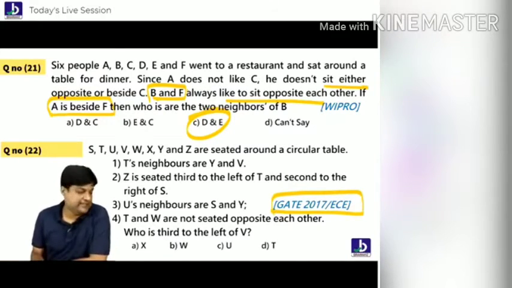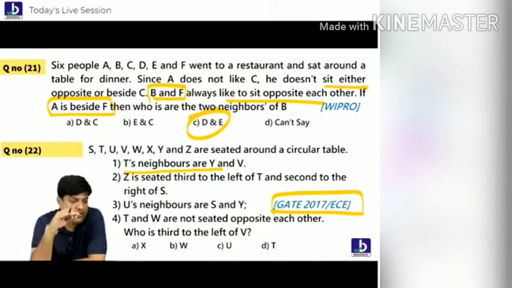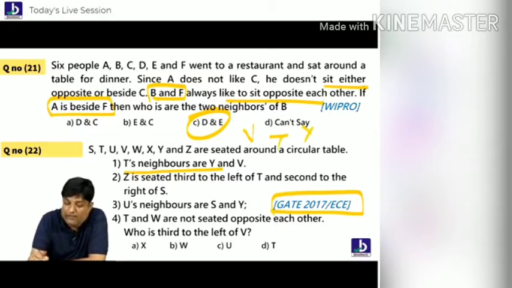First point: T's neighbor is YV. No, I don't want that. T's neighbor is YV, or VY. Where is Y? Where is V? What do I know? You are saying T's neighbor is YV. YV or VY, I have no idea. So instantly we can say one thing: leave it, next one.